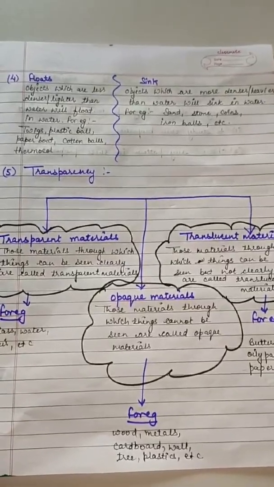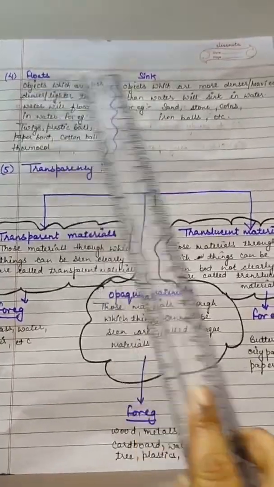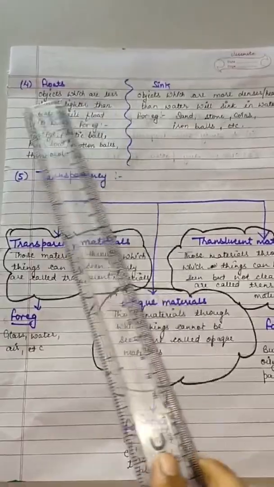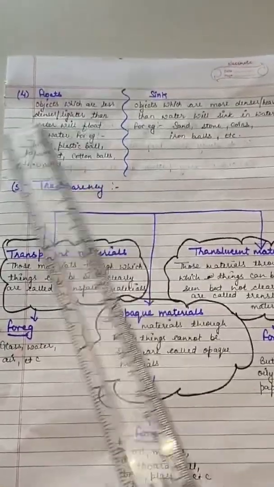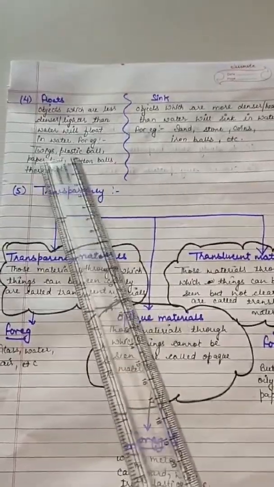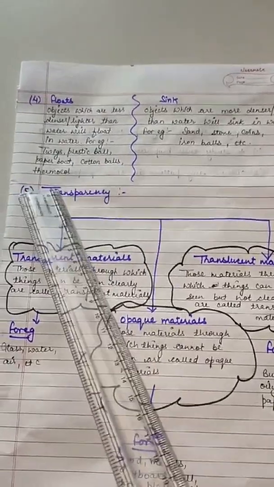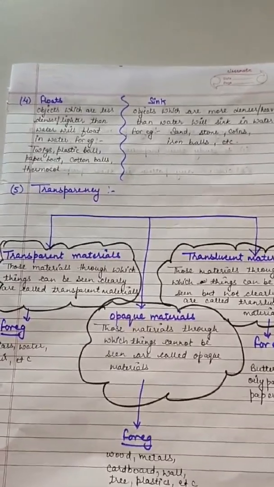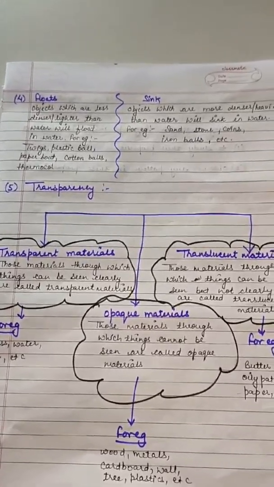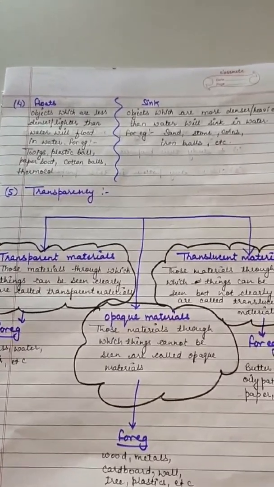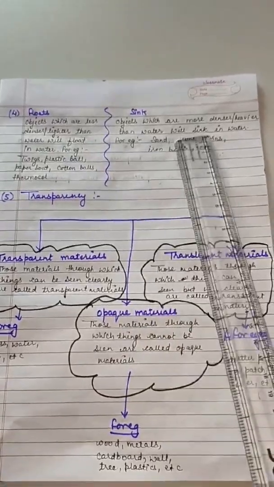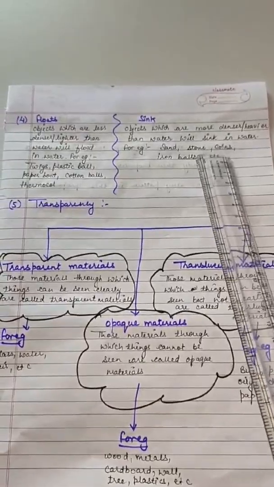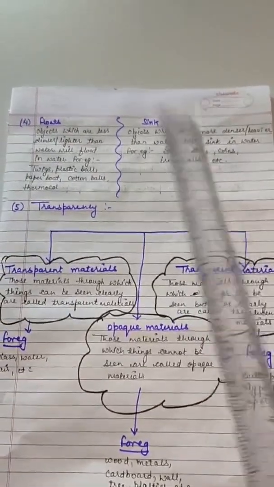Next property is whether the material floats or sinks in water. Objects which are less dense or lighter than water will float in water. For example, twigs, plastic ball, paper boat, cotton balls, thermocol, all these are less dense than water, so they will float in water. And some objects which are more dense or heavier than water will sink in water. For example, sand, stone, coins, iron balls, etc.